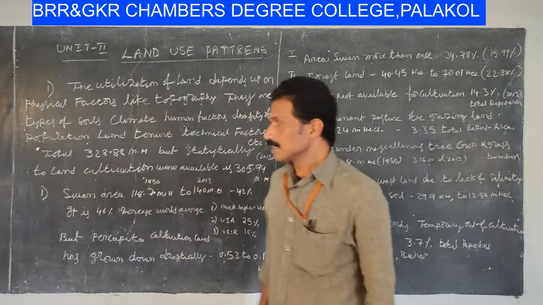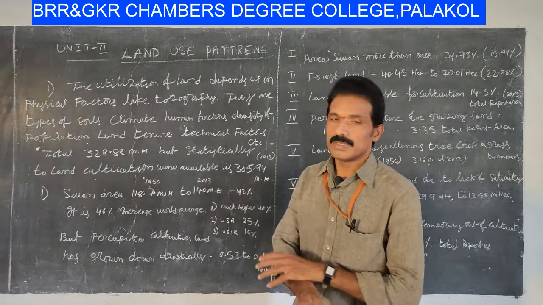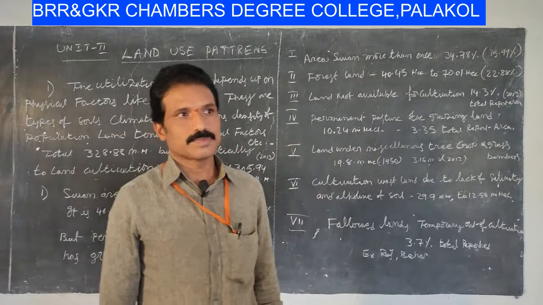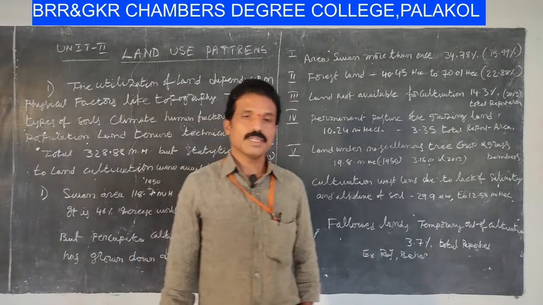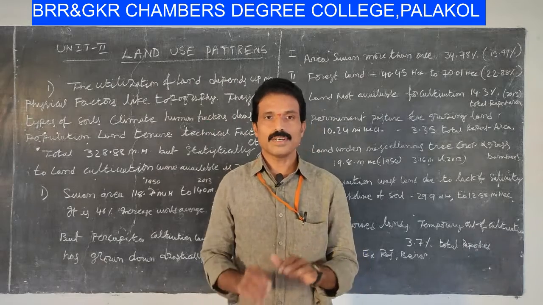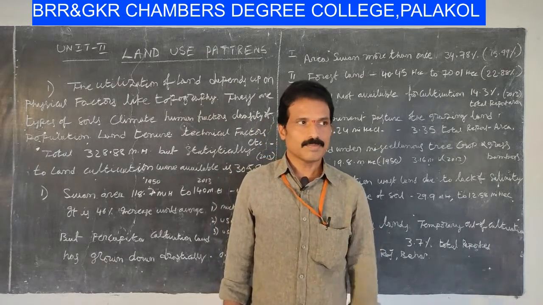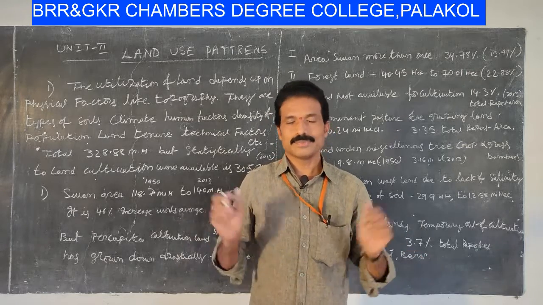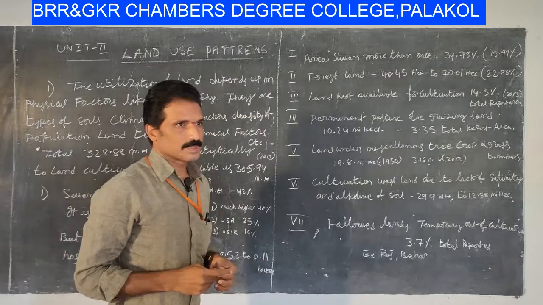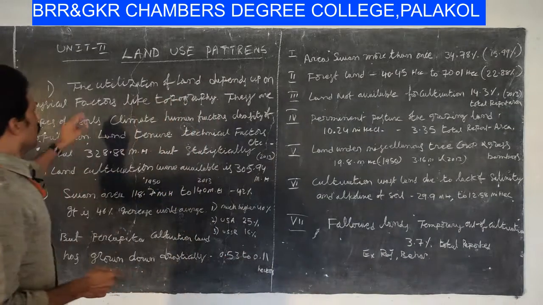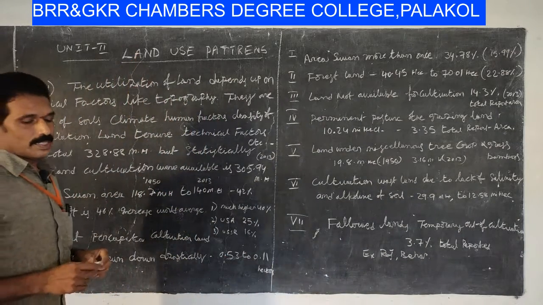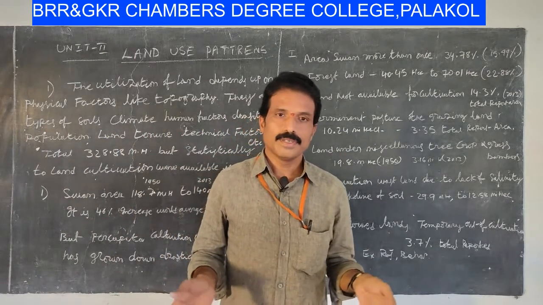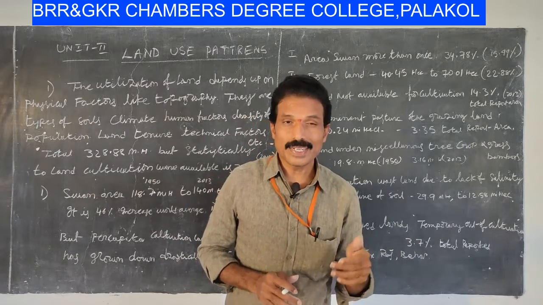Land use patterns means, we know very well about soils. The uppermost layer on the earth's surface is called soil. Different regions have different soils. So then the entire land is divided into some parts for different utilities.